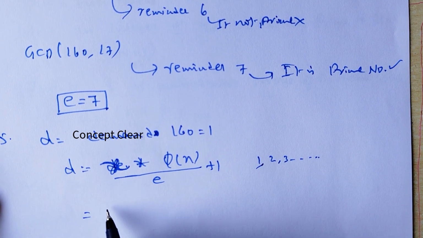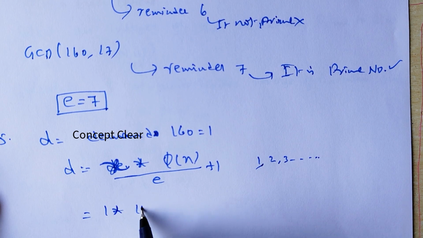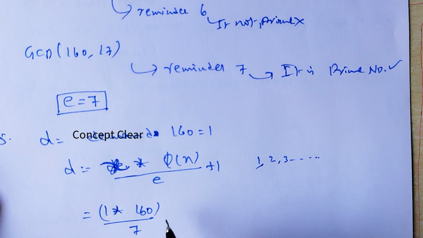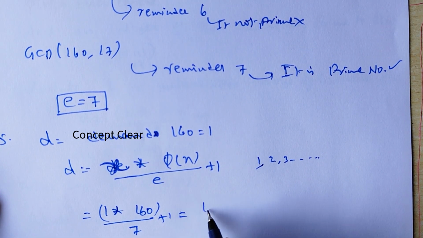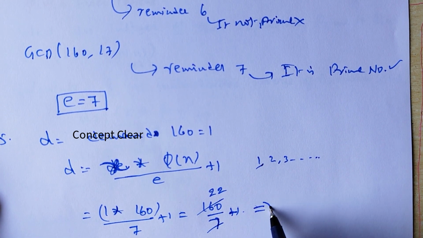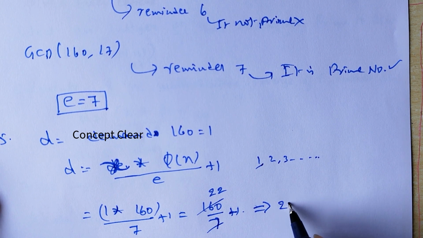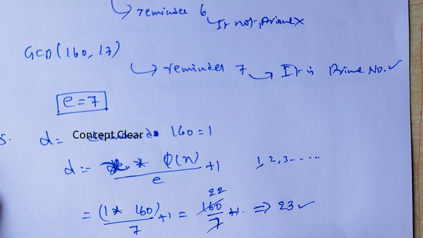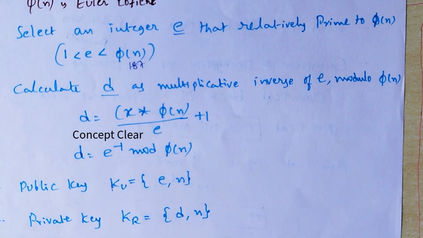Next, I am checking 1 into 160 by 7. E value is 7, so plus 1. That means 160 by 7 plus 1. Here we take 7 into 160. What is the value? 22. So it is divisible, so x equals 1 is correct. We are considering x equals 1. So 22 plus 1 is 23. What is the D value? D equals 23. D is the secret key.